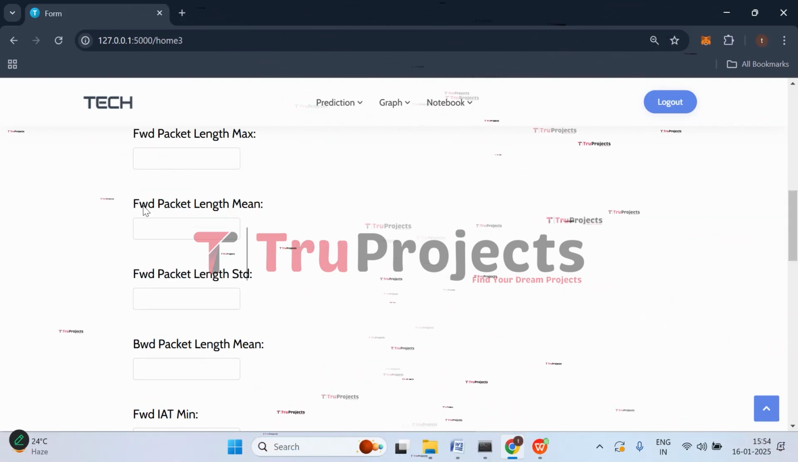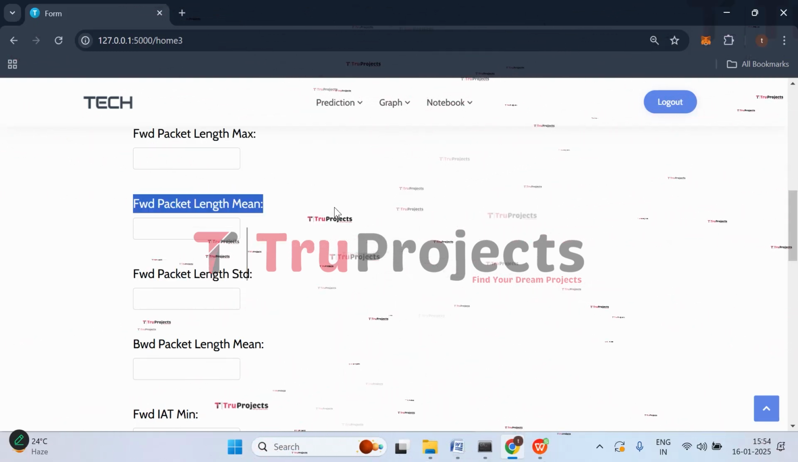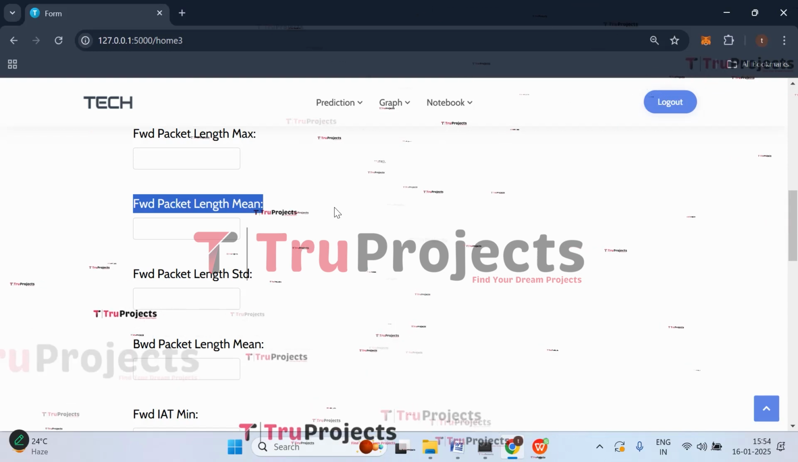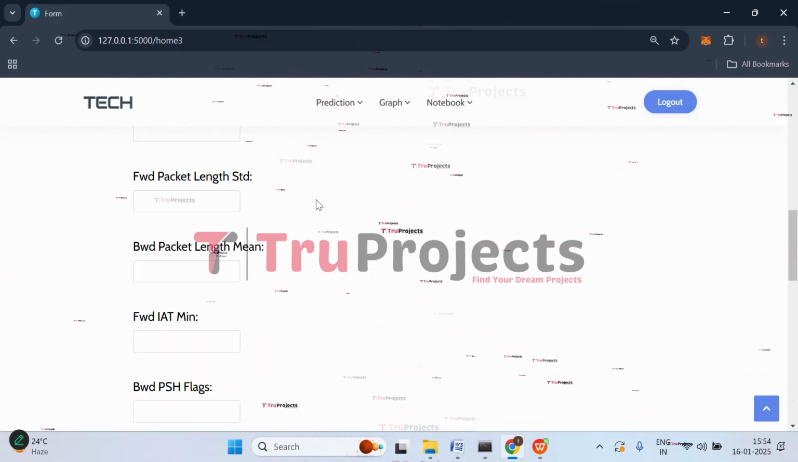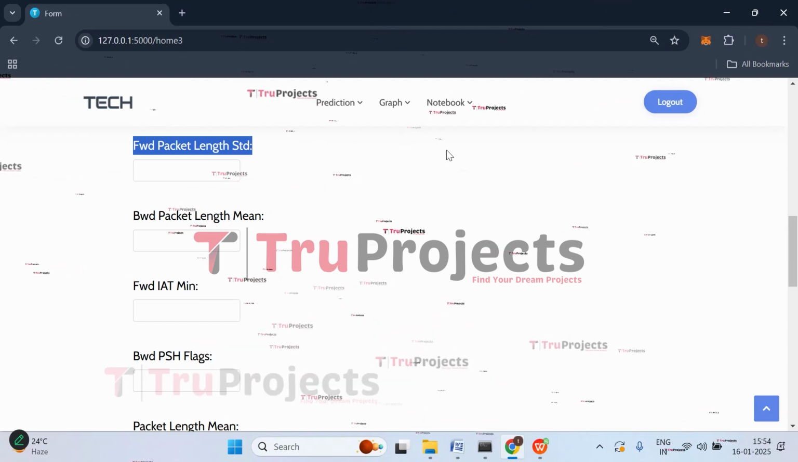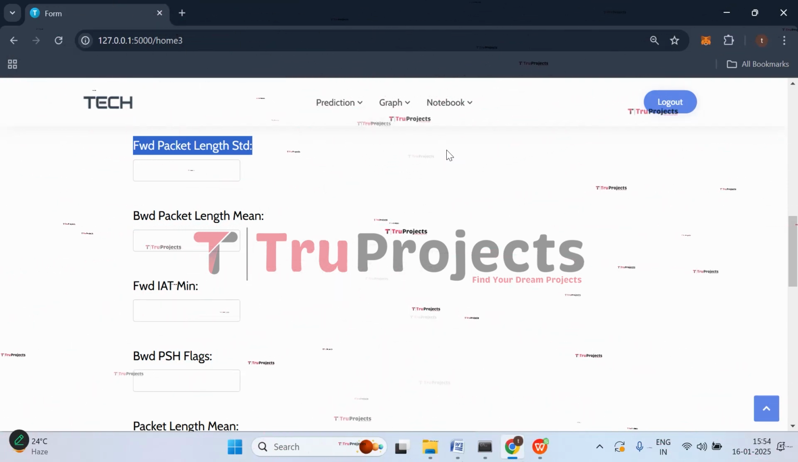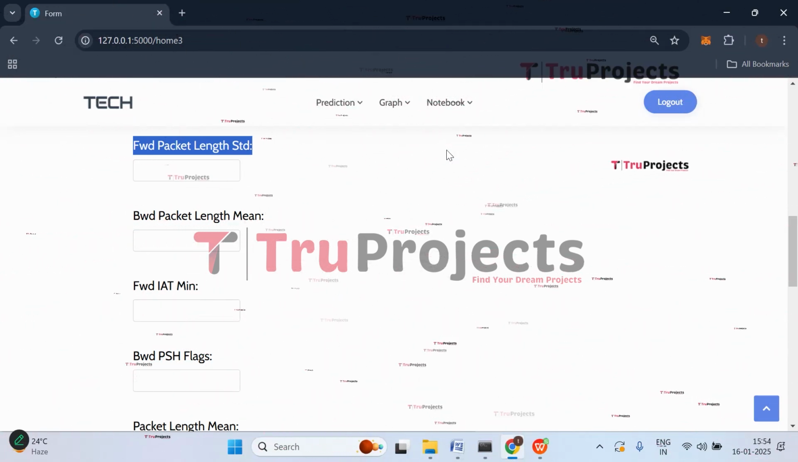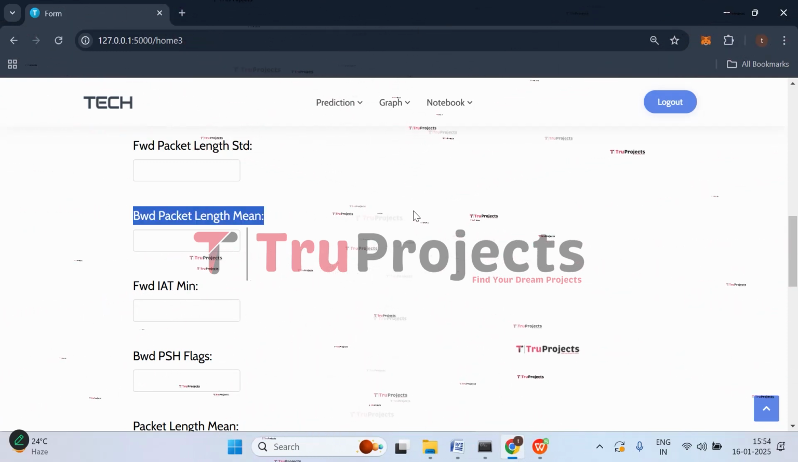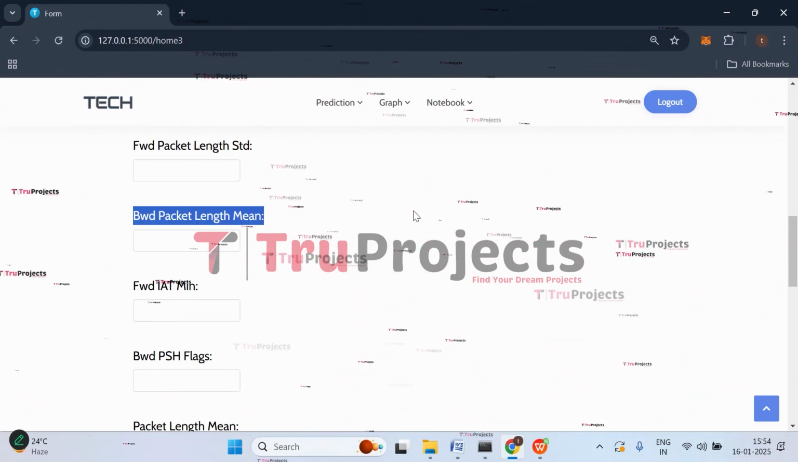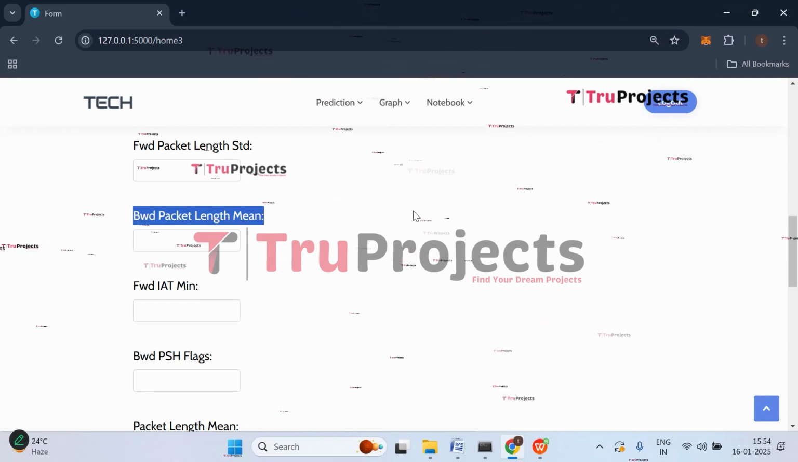Then we have forward packet length mean. It is the average length of packets transmitted in the forward direction. Reflects typical packet size by the sender. Then we have forward packet length standard deviation. It is the standard deviation of packet lengths in the forward direction. Highlights the variation in packet sizes. Then we have backward packet length mean. It is the average length of packets transmitted in the backward direction.